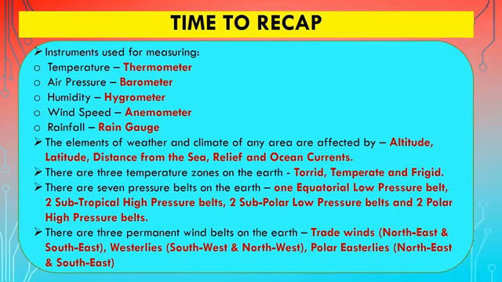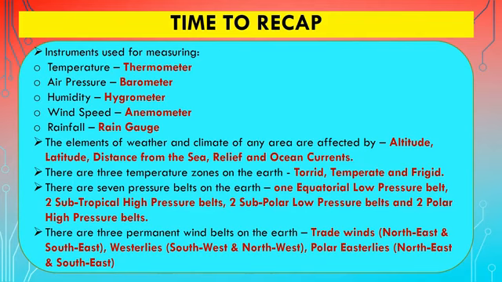Some more points. Instruments that we use for measuring temperature is thermometer, air pressure is barometer, humidity, hygrometer. Wind speed is measured with anemometer, and rainfall is measured with the help of rain gauge. The elements of weather and climate of any place are affected by altitude, latitude, distance from the sea, relief, and ocean currents. There are 3 temperature zones on the earth: torrid, temperate, and frigid.